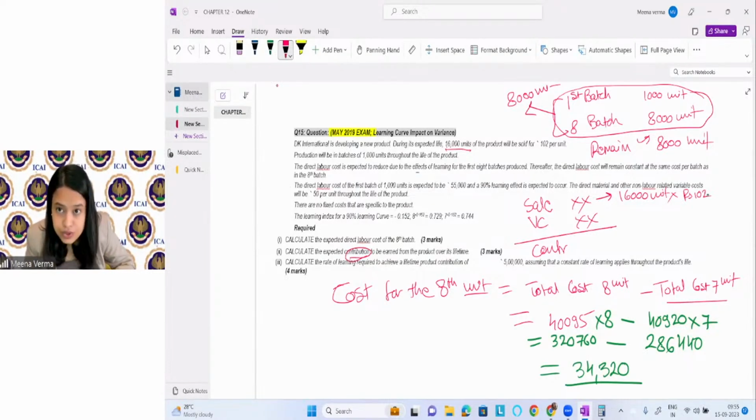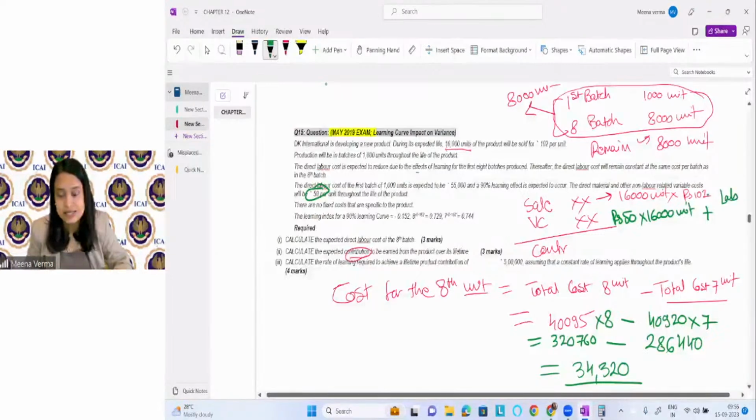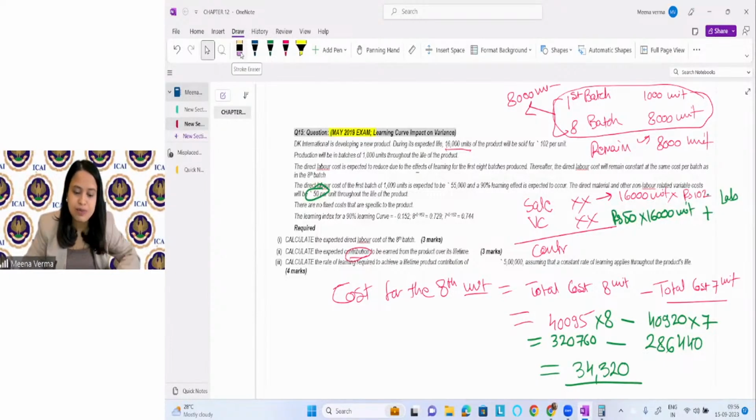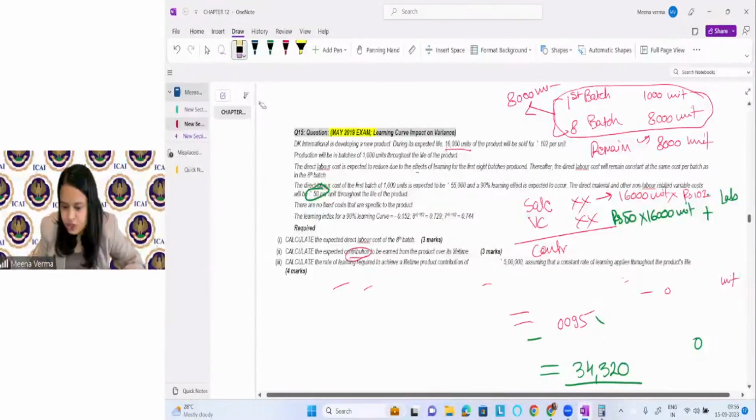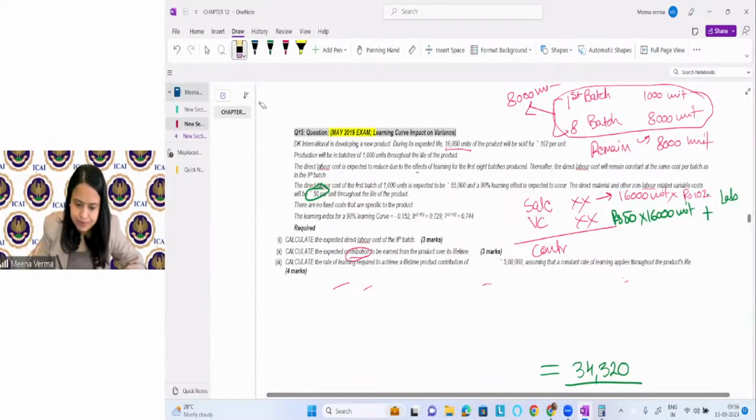You know the total units which we are selling. You know the total sale. Now, what is the variable cost here? We have material and other overhead as rupees 50. Okay. So this is something which will go with all the 16,000 units. You can consider that. But along with that, we have to find out the labor cost, right? So now we have to solve it further, right? Achha, just keep it in mind before solving the question. I'll solve it completely. So the cost for the 8th unit is this.